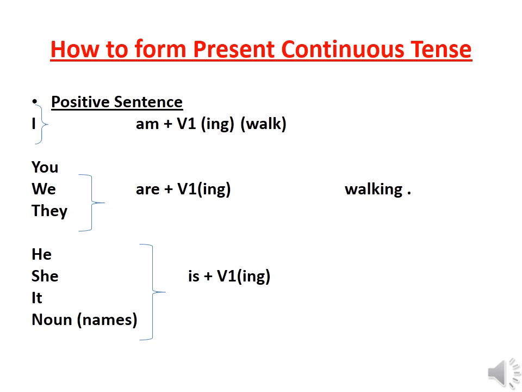And the other subjects he, she, it, and the names of somebody will always go with is, and the V1 form of the verb with ing. So he is walking, she is walking, it is walking. The names means anybody's name, like Raj is walking, Sheena is walking.